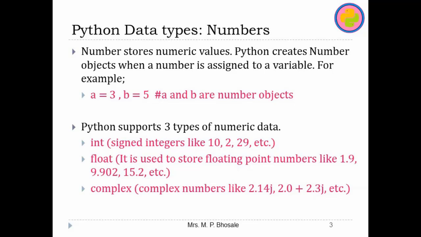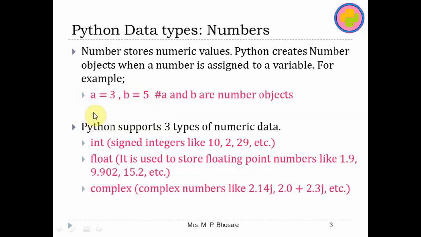For example, if I write a equal to 3, here I don't need to declare this a, because whenever I assign this 3 to a, automatically the data type of this a will be considered as number, and it is the same case for the b.